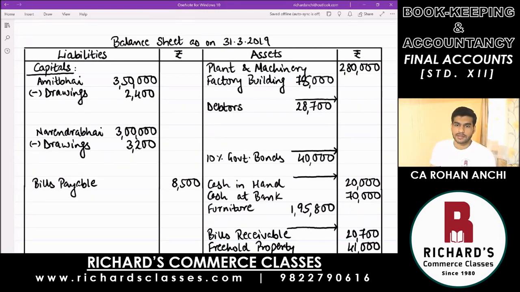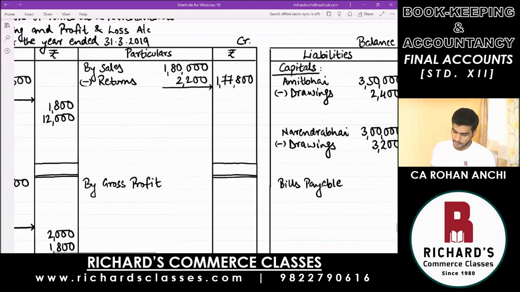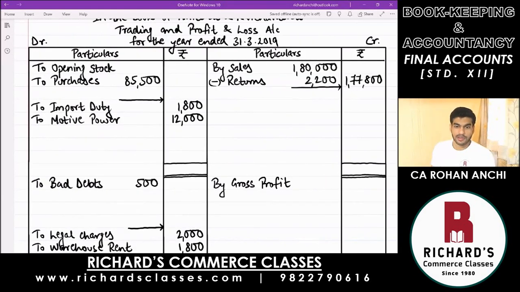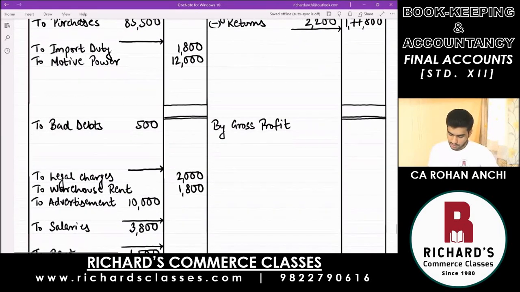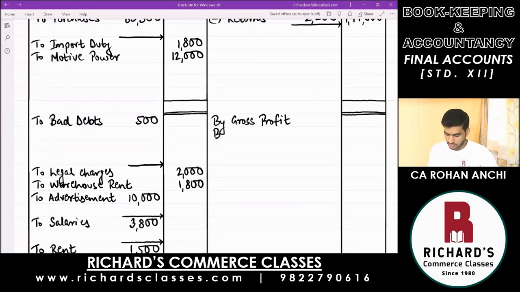Then next is discount, which is an income. We'll go to the profit and loss account. Below the total, remember always leave that line for gross profit, and then below you write down by discount. Amount is 1,200.